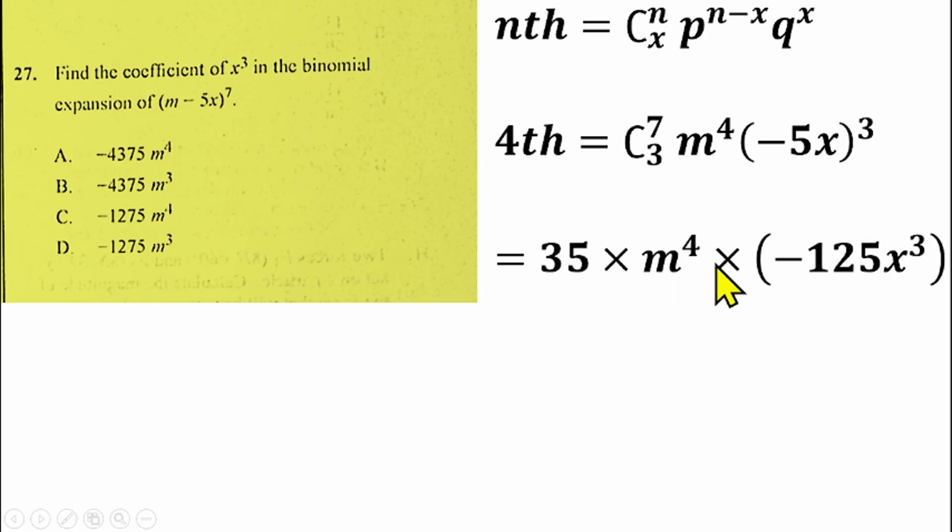Then m raised to power 4 times minus 5 cubed will give us minus 125 x raised to power 3. Our aim is to find the coefficient of x cube, so we need to multiply minus 125 by 35. That gives us minus 4,375 m raised to power 4. So that's the coefficient of x raised to power 3, and that makes option B the right answer for question... no, sorry, option A rather. Option A is the right answer for question number 27.